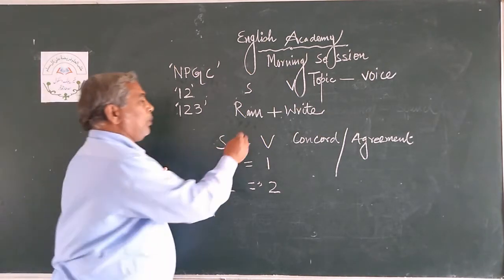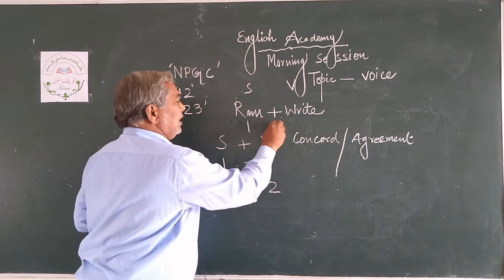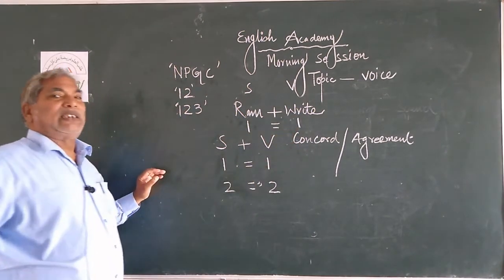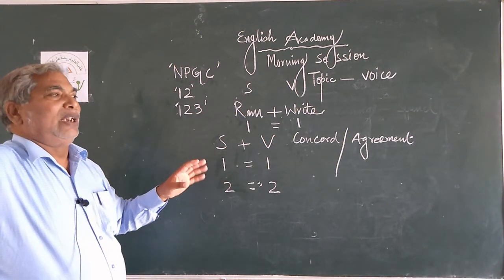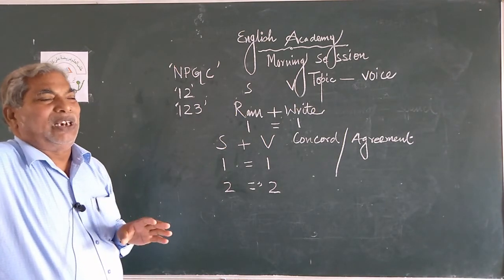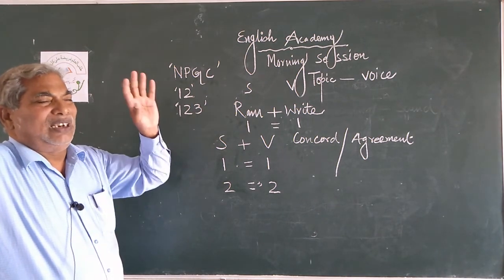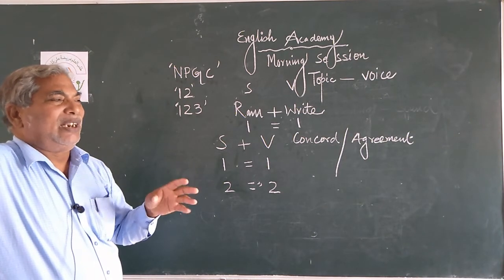Put here 1, this is singular, correct? And this is equal to 1. Both sides are equal. No, sir, not according to my opinion. I am not a very learned personality. I am very common and simple, a very ordinary man.